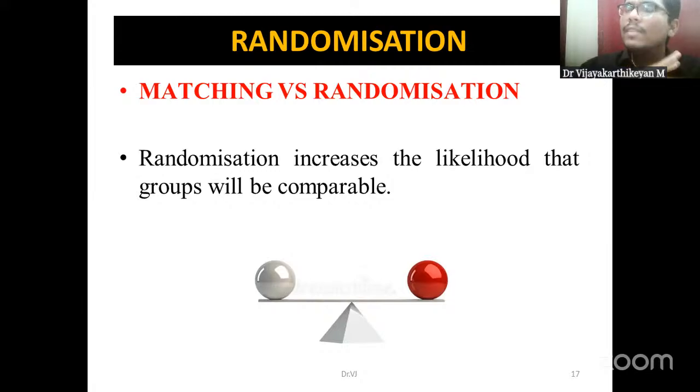What is the difference between matching and randomization? The next question arises. Matching we use in the case of a case control study. We make sure that both groups are comparable, right? The cases and controls are comparable in characteristics. So we do matching to balance the groups in a case control study. How is matching done? We look for all the variables that might affect our study result, that is, the outcome of our study.